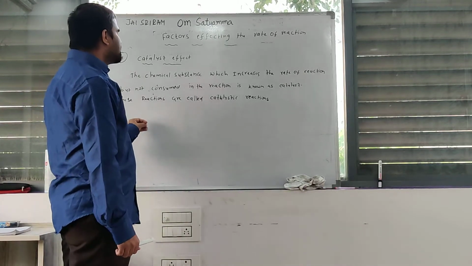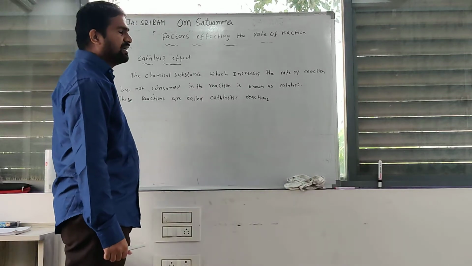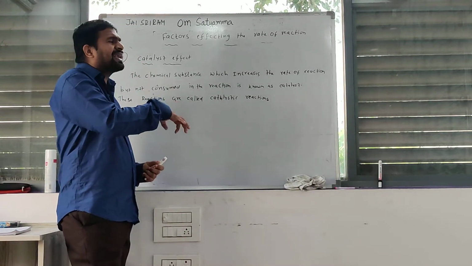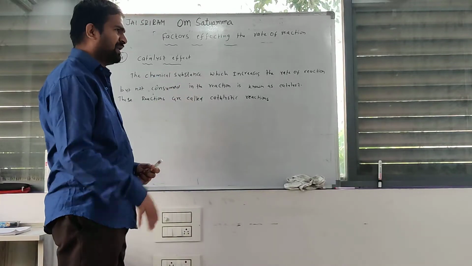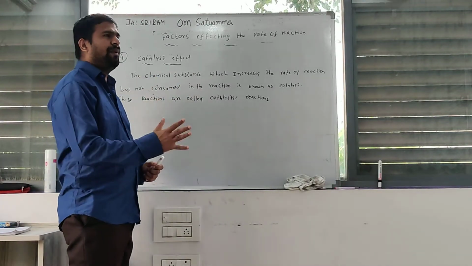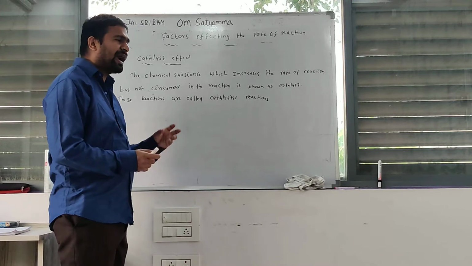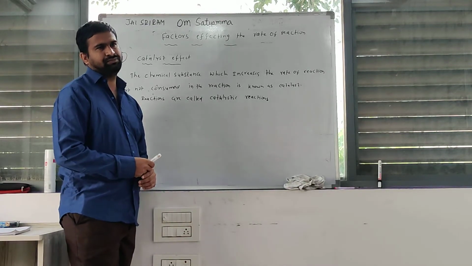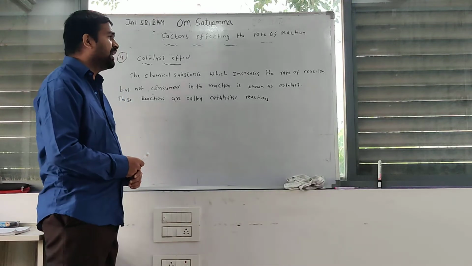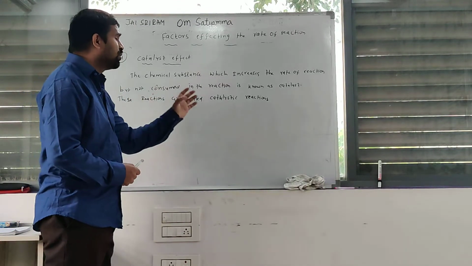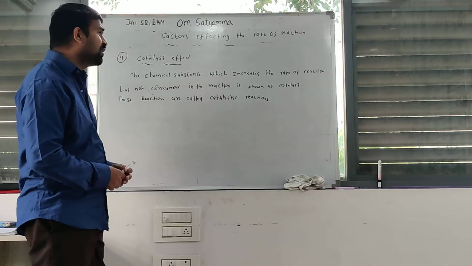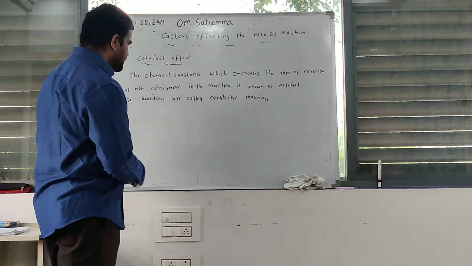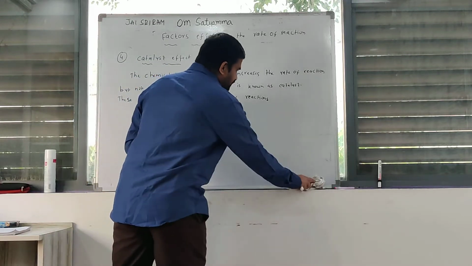These reactions are called catalytic reactions. Clear? Okay. Why does a catalyst increase the rate of reaction? What happens when a catalyst is added to a chemical reaction? What is the reason? Simple, clear.